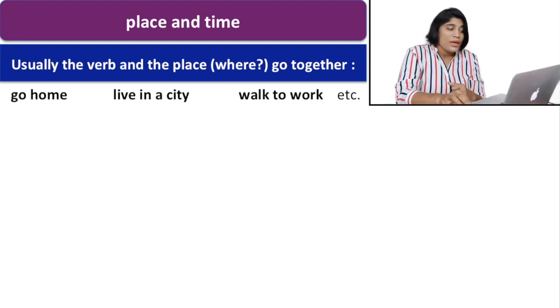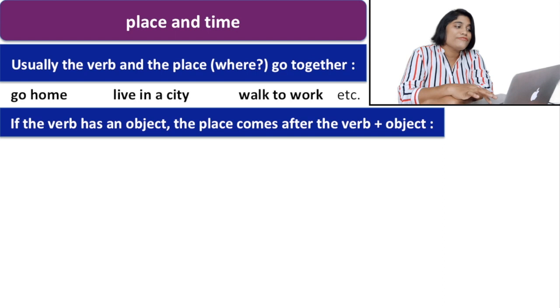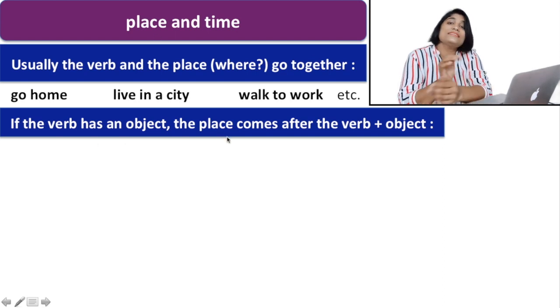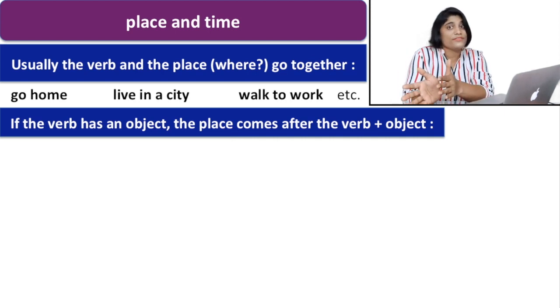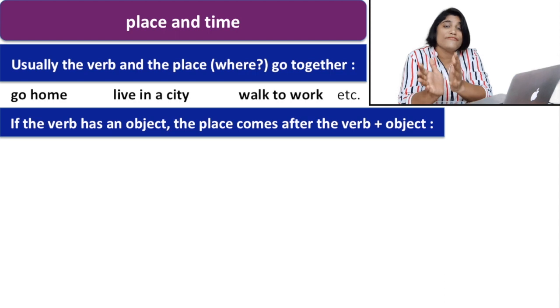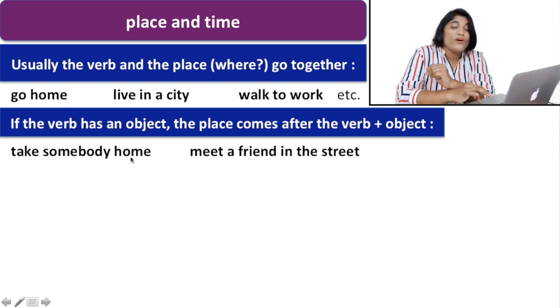We do not write that, because in between the verb and the words referring to place, we do not use anything. But there is an interesting point. If the verb already has an object, the place comes after the verb plus object. Here is the example for you: take somebody home. Here, take is the verb, somebody is the object, and then you write the words referring to place. But you never say take home somebody.